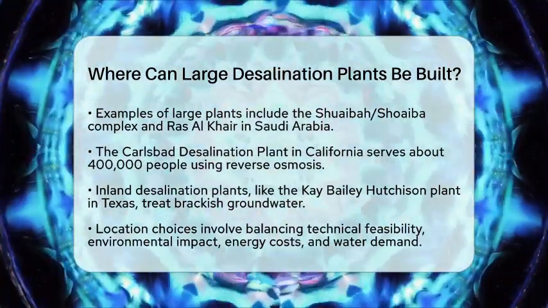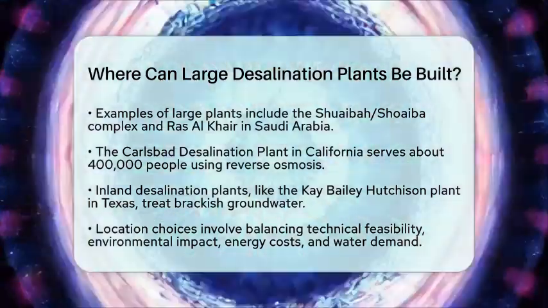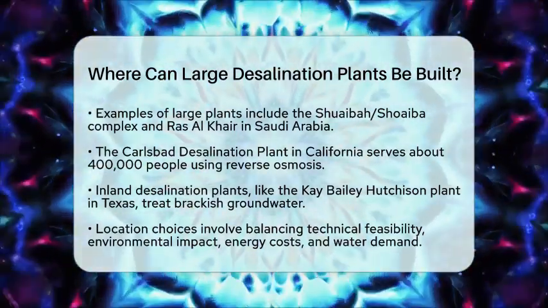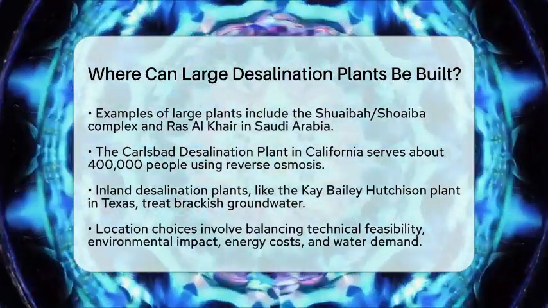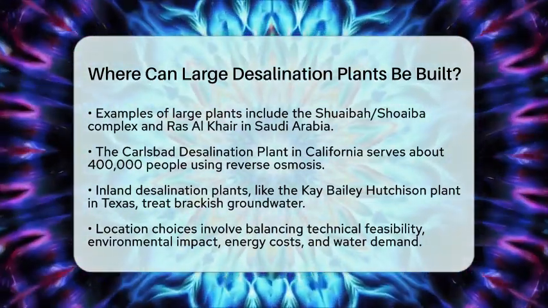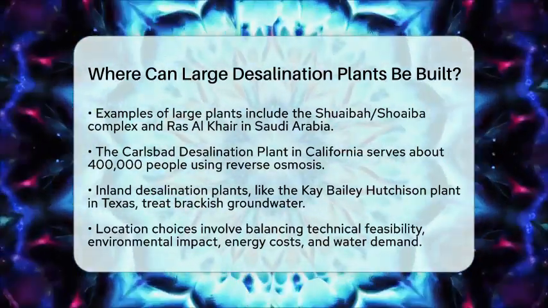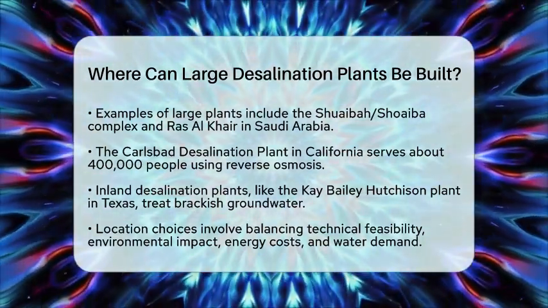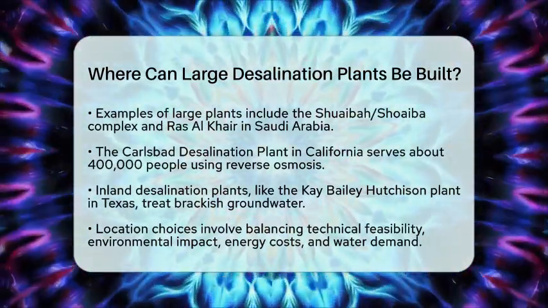In summary, large desalination plants are best built in coastal regions with scarce freshwater resources, good energy access, and infrastructure to distribute water. They can also be constructed inland if brackish groundwater is available. The choice of location balances technical feasibility, environmental impact, energy costs, and water demand.